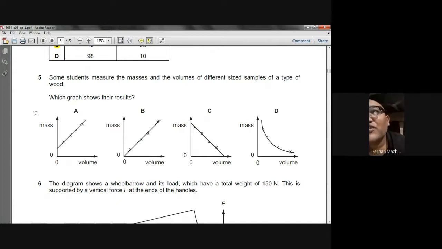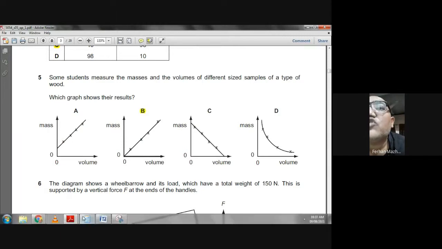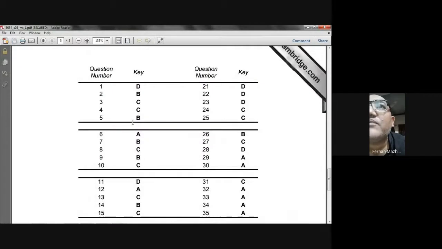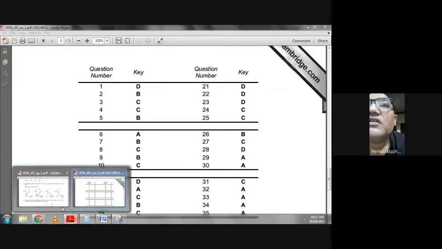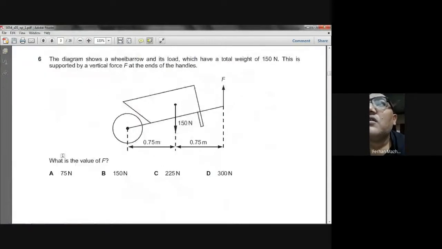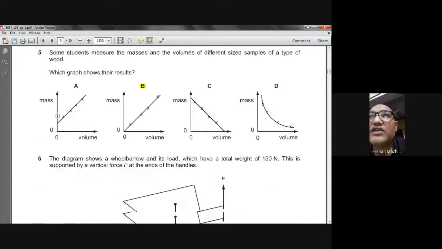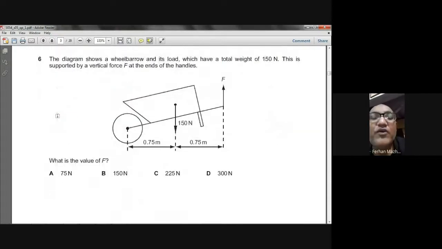So what's the choice? What do you think? B is the right choice, I think. B is the right choice. Question number 5, B is the right choice. Okay. Do you understand this question? Question number 5? Yes, sir. Okay. So we are moving to the next question.